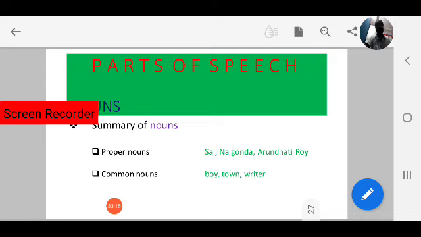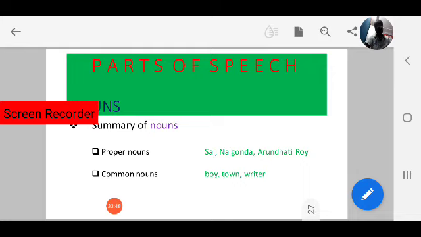Now again, move to common nouns. Common nouns means in general. For example, boy. A number of boys are there. One is Sai, one is Siddharth, one is Ram. Sai, Siddharth, Ram are proper nouns. Boy is common. Like teacher, common. We have English teacher, Telugu teacher, social studies teacher, mathematics teacher. Those are proper nouns, but teacher is a common noun.